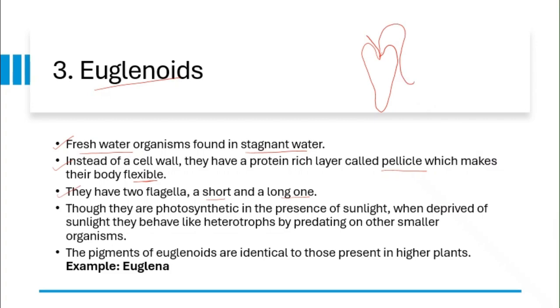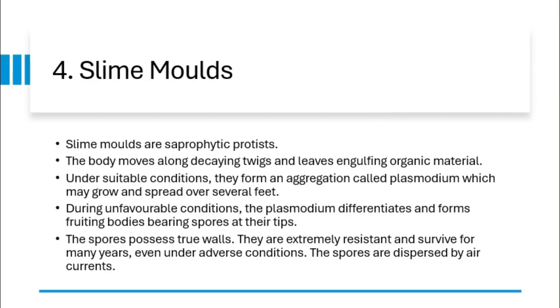So, though they are photosynthetic in the presence of sunlight, when deprived of sunlight, they behave like heterotrophs by predating on other smaller organisms. So, in the presence of sunlight, they behave as photosynthetic, and in the absence of sunlight, they behave as heterotrophs. The pigments of euglenoids are identical to those present in higher plants. So, example, euglena.